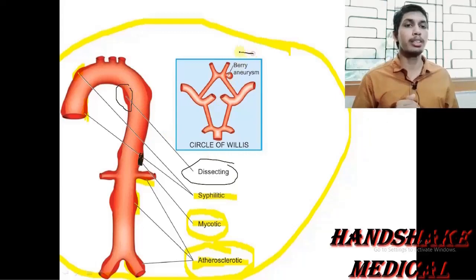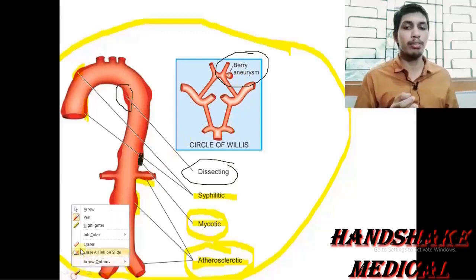And one more is the berry aneurysm. We have also studied it in the classification based on morphology. In the berry aneurysm, all the vessel wall layers are intact, so it is a type of true aneurysm too. Berry aneurysm is present especially in the circle of Willis.